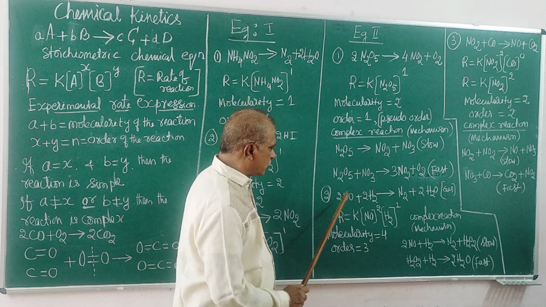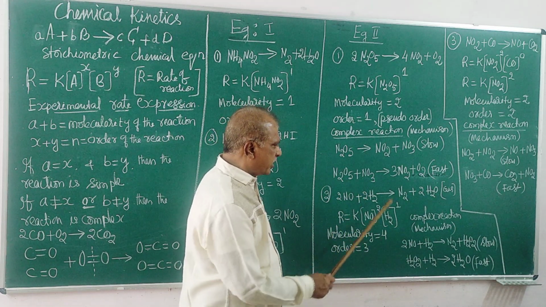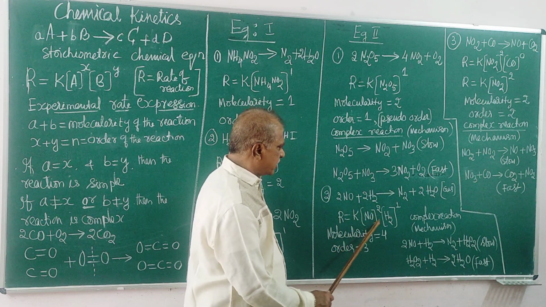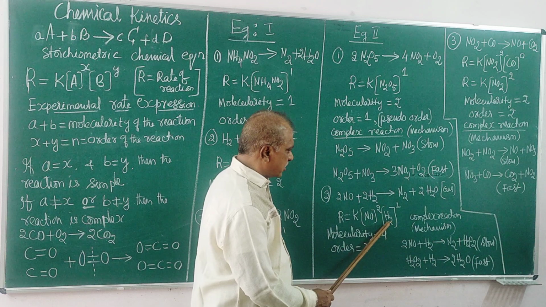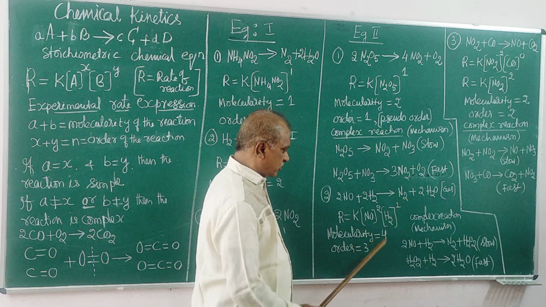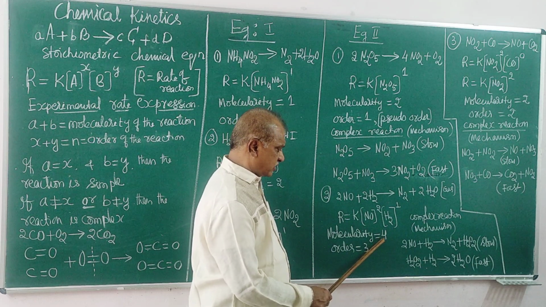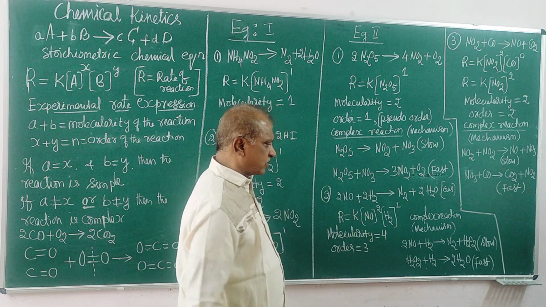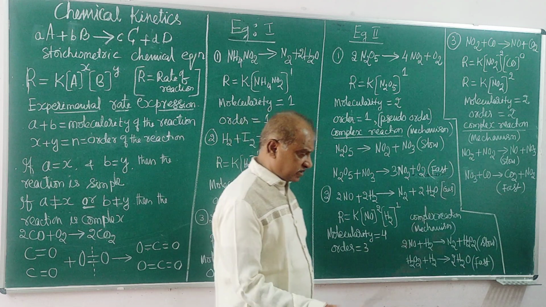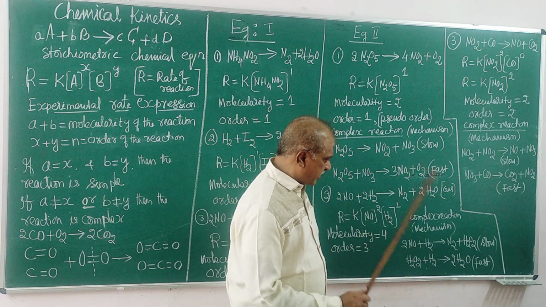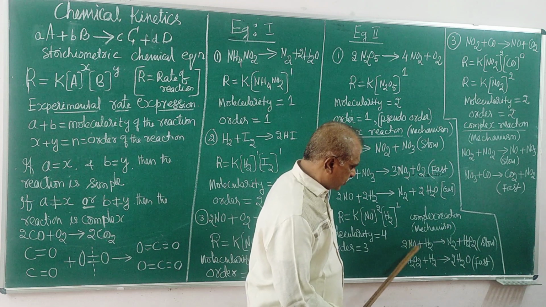Molecularity is equal to 4, 2 plus 2. Order, from the experiment, the rate of reaction is concentration of NO to the power of 2 and concentration of H2 to the power of 1, so order equals 3. So the order is 3, molecularity is 4, which means it is a pseudo order again, a pseudo reaction. What mechanism is proposed on the basis of all experimental evidence? This is the proposed mechanism.